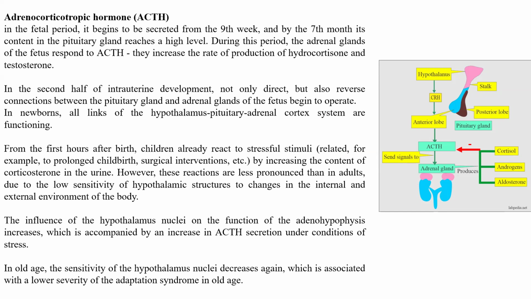In the second half of intrauterine development, not only the direct but also the reverse connection, or feedback connection, how we say, feedback loop, between the pituitary gland and adrenal glands of the fetus begins to operate. I will remind you, we have the direct connection. The hypothalamus releases releasing hormone. After this, releasing hormone stimulates ACTH production, ACTH increases the level of hormones of the adrenal gland, cortisol, androgens, and aldosterone.